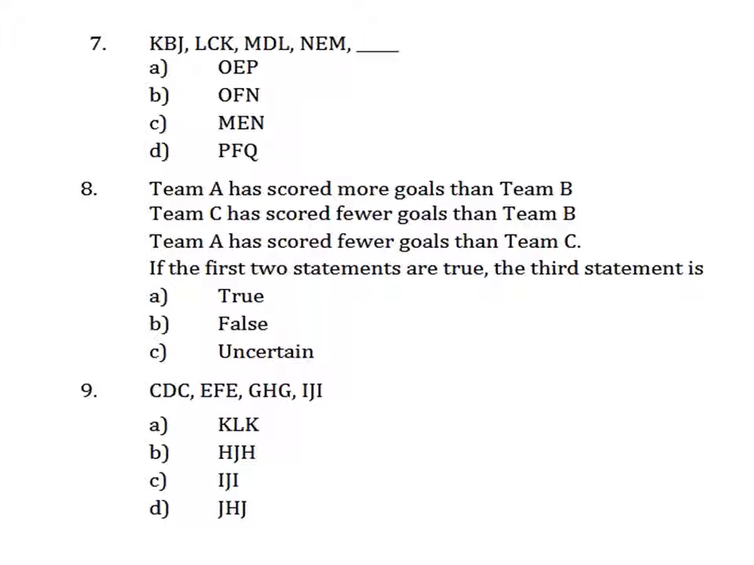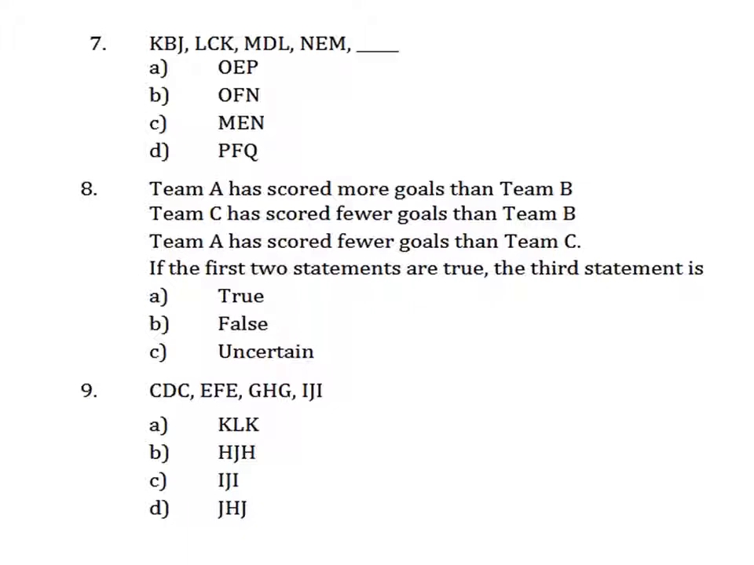Now the answer will be O and N, and between O and N we will insert, after E what comes? F. So the answer is OFN. The easiest way to answer is if you write it somewhere, and then it will be easy to answer. The eighth question is, Team A has scored more goals than Team B. Team C has scored fewer goals than Team B. Team A has scored fewer goals than Team C. So it says that if the first two statements are true, the third statement is.